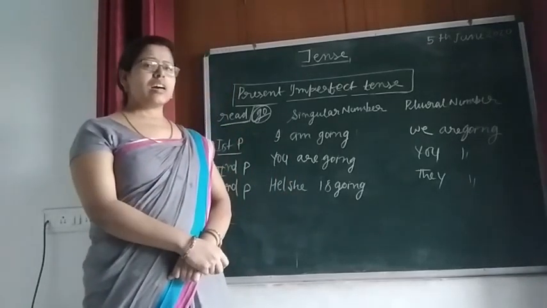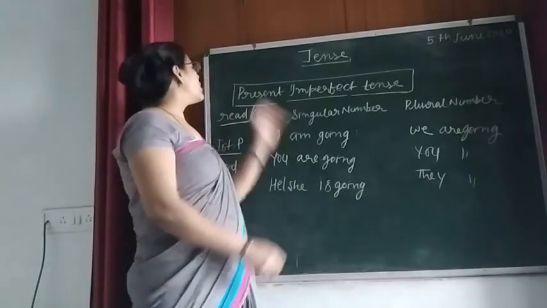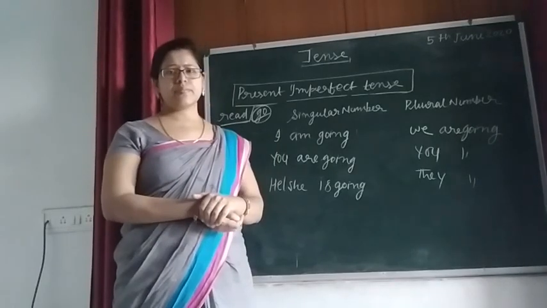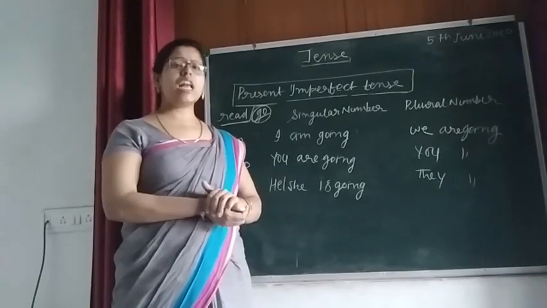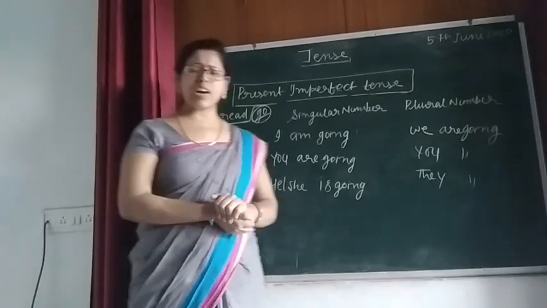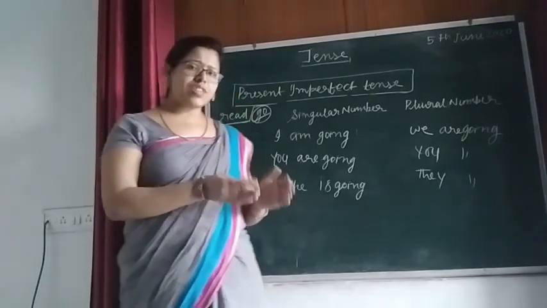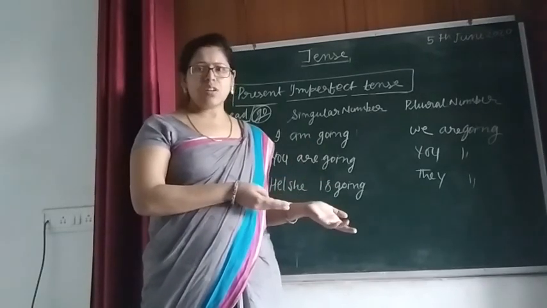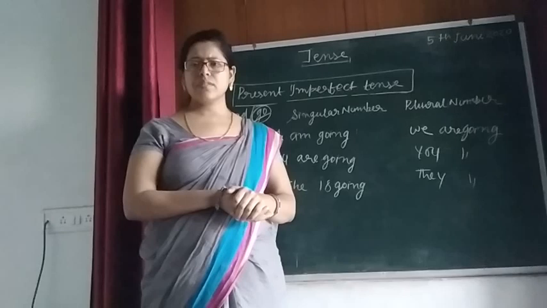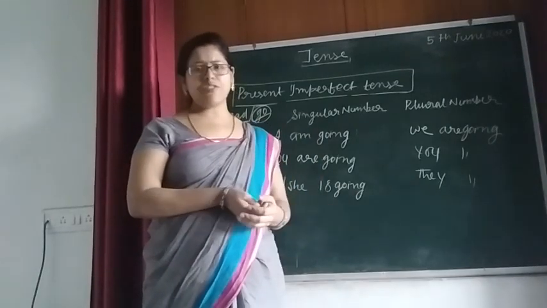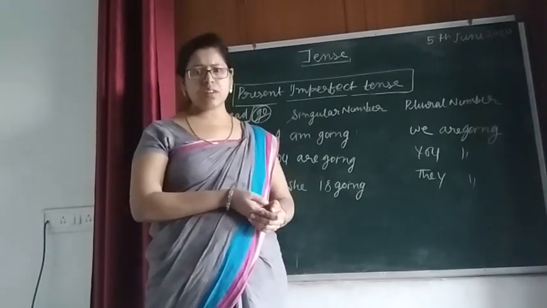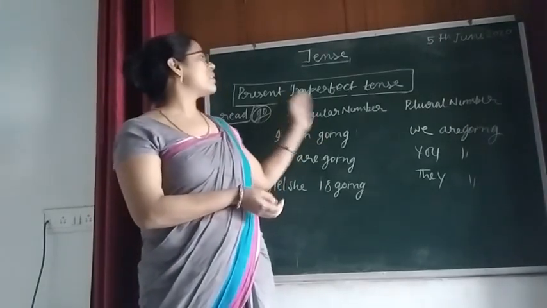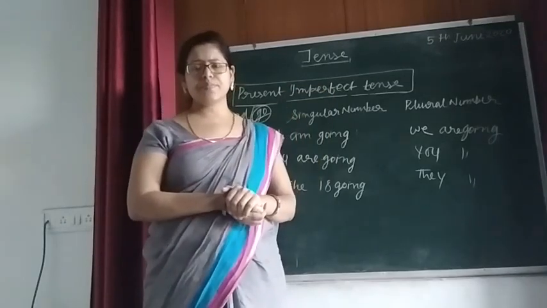So this is the identification of present imperfect tense. This is the hint with the help of which you can identify whether the sentence given is simple present or present imperfect. अगर ता, ते, रहेगा then definitely it will become simple present. But if you are getting रहा हूँ, रहे हैं, then definitely it will be present imperfect tense.